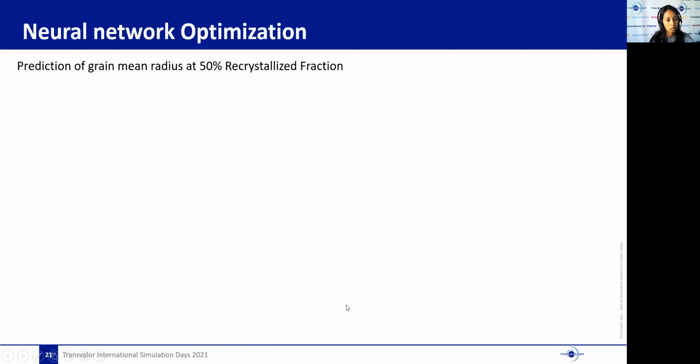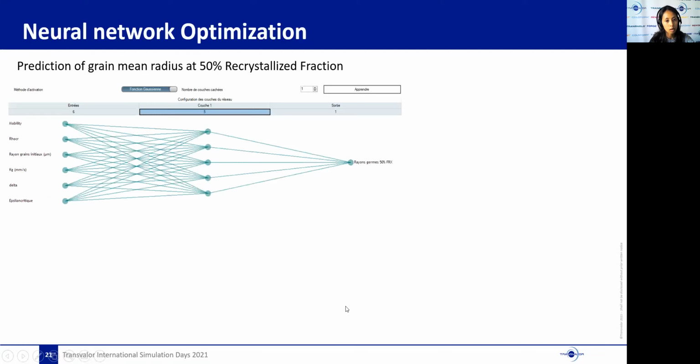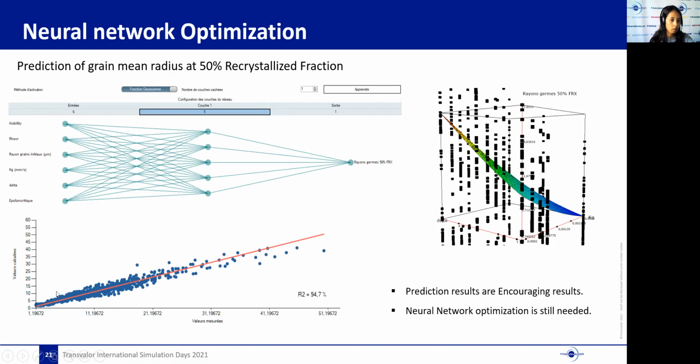Same goes for the prediction of the grain size at 50% recrystallized fraction, where a neural network model of one layer and 5 neurons was used. It shows clearly that the results are encouraging, but not perfect. The study has encouraged us to keep investigating neural network modeling to optimize our procedure. However, we have to admit that for now, the results are still not accurate enough to replace DiGiMU simulations. So in the future, we will work on these subjects with some specialists in this field to try to improve them.